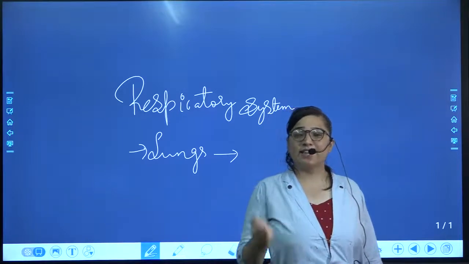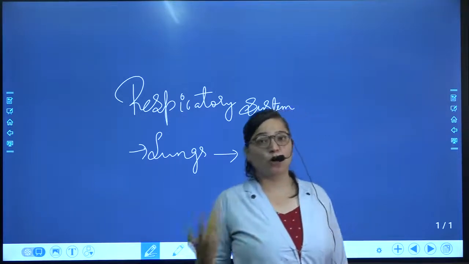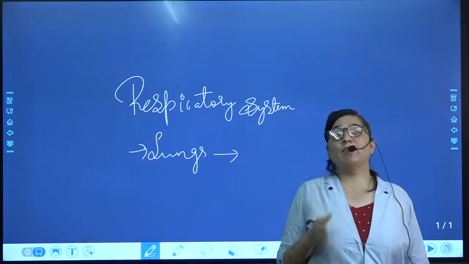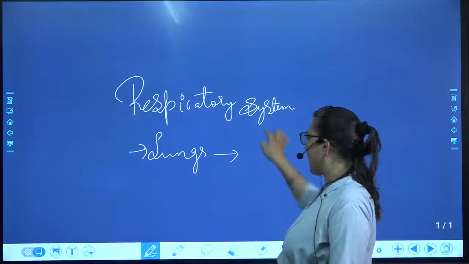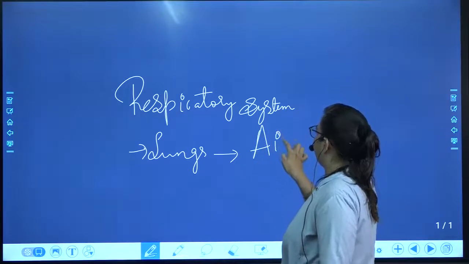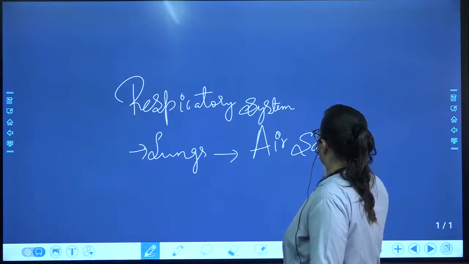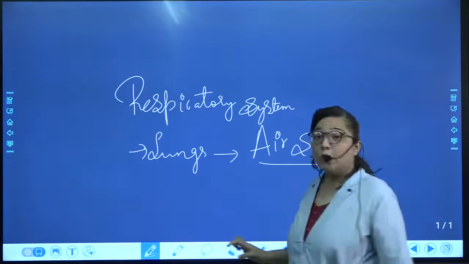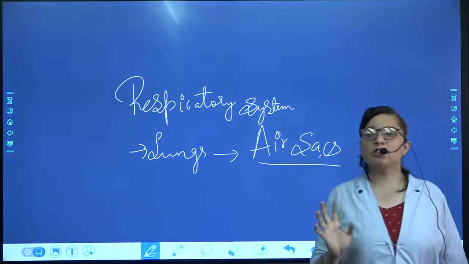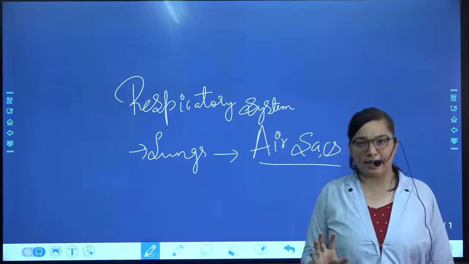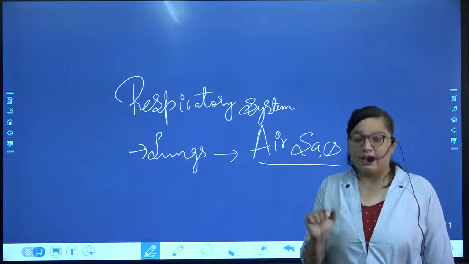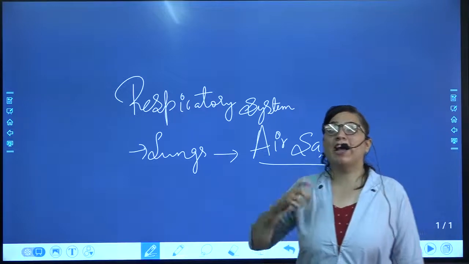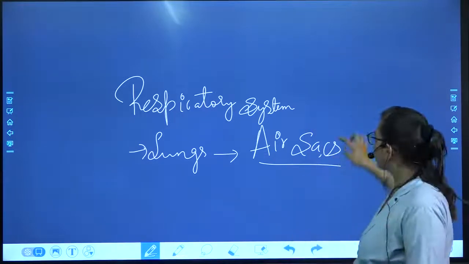That bronchi gets divided into bronchioles, and that bronchioles get terminated into very small air sacs. Okay, very small air sacs. So the smallest air sac is responsible for the gaseous exchange.